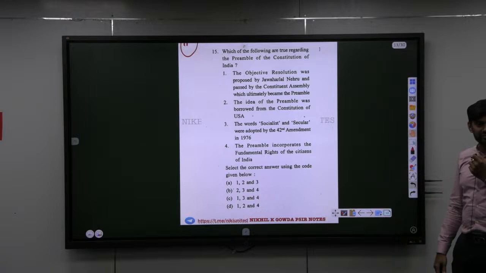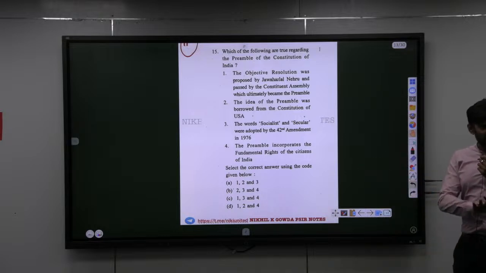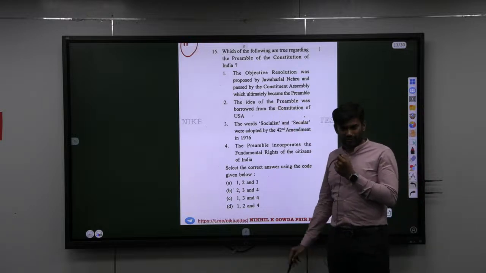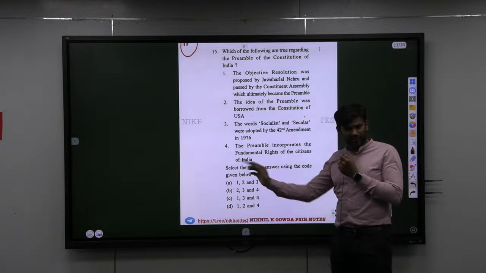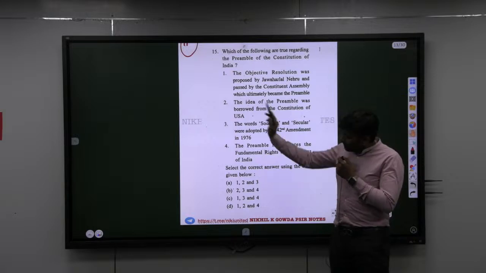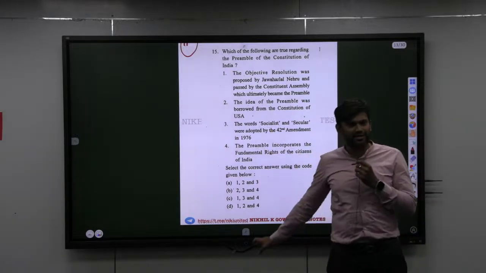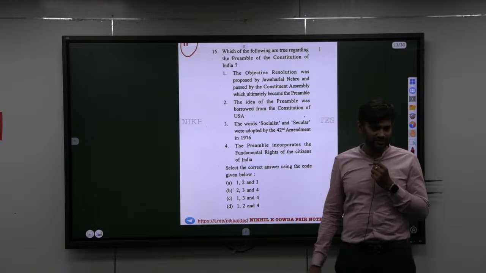Then how can the answer be B? There are 2 ways of answering this question. Given the options, one thing is guaranteed, that one statement is wrong. So you have to choose the best possible 3 statements which are correct. So now let us say she got doubt between second and fourth. Let us think she got doubt. I'll give you explanation later. Between second and fourth, which one are you 100% sure is correct, that you would have read in a book? Second.